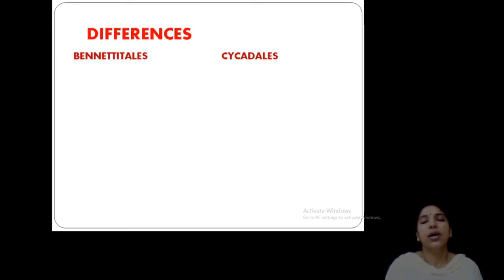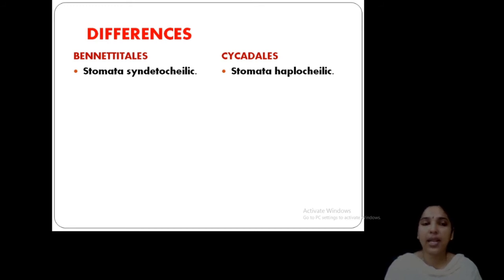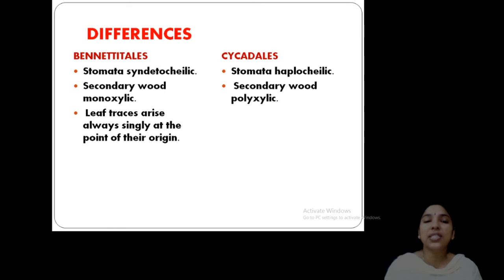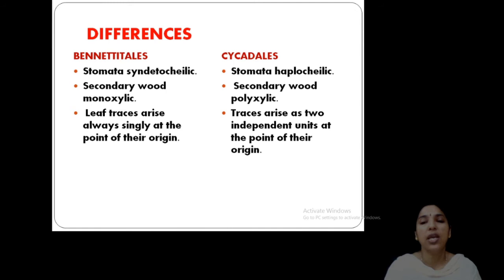Now, I already told you these Cycadales and Bennettitales lived in the same era, having so many characters in common, but we can analyze how they differ. See, Bennettitales stomata are syndetocheilic. In Cycadales they are haplocheilic. Clear? Bennettitales secondary wood is monoxylic. See, monoxylic, xylem group only one. But here it is polyxylic. Different rings of xylem are present. Here leaf traces arise always singly at the point of origin. But here you can see independent units at the points of their origin.